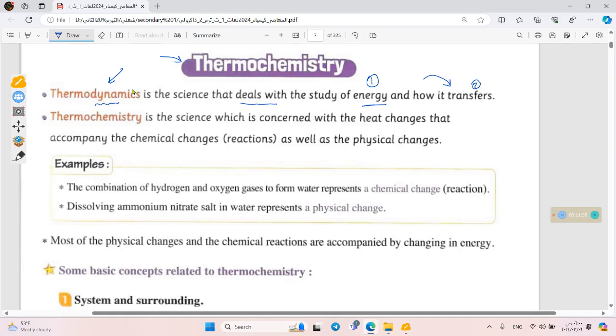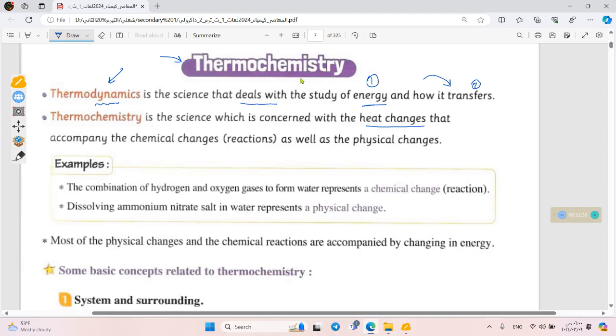So when thermodynamics integrates with chemistry, we have a new branch of science called thermochemistry. Thermochemistry is a branch of thermodynamics concerned with studying the heat exchange, as we saw in this month. We spoke about different types of heat exchange. We spoke about the enthalpy or the heat content. We discussed the heat of solution, the heat of dilution, the heat of combustion, the heat of formation.